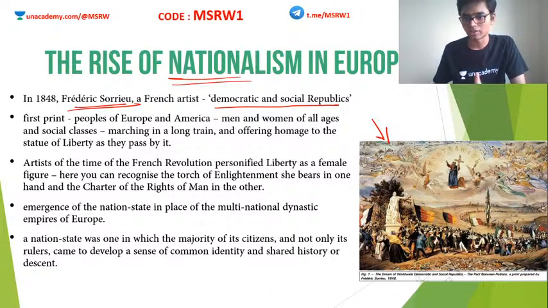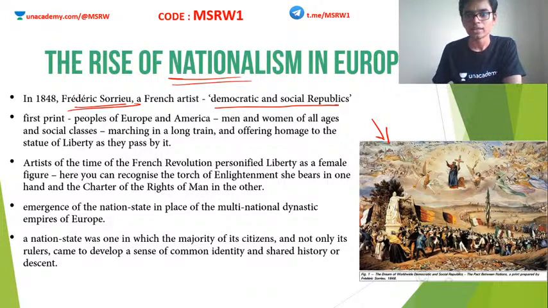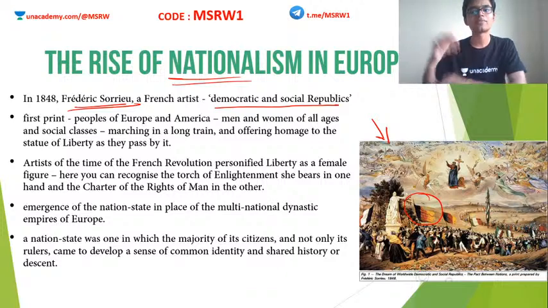You can see the painting here. Just observe this painting. These kinds of images will stick in your mind, so it will be easier for you to do better during the examination. Just concentrate on this image. As you can see, there is Jesus Christ and other angels watching from heaven. There are people from all walks of life marching somewhere, and various colors of flags. This is the German flag, for example. Here we have France, Italy. Various flags can be seen in this picture.